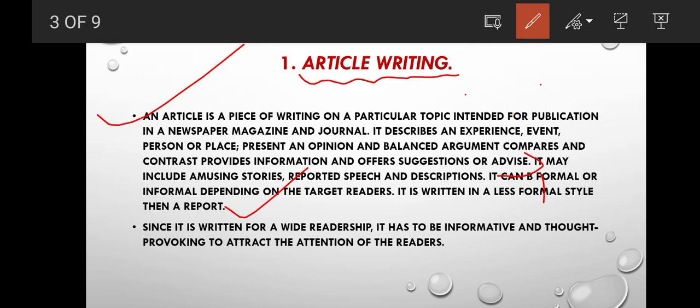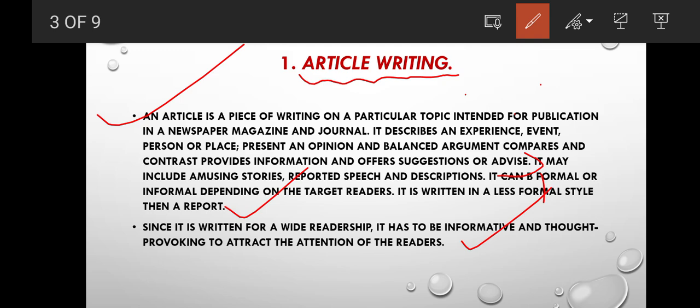Since it is written for a wide readership, it has to be informative and thought provoking to attract the attention of the readers. Now, what we will do with this article is post it in the newspaper, right? Since it will be posted in a newspaper, many people will read it.